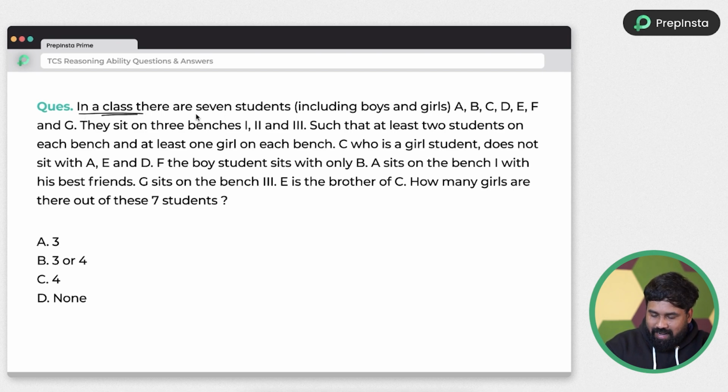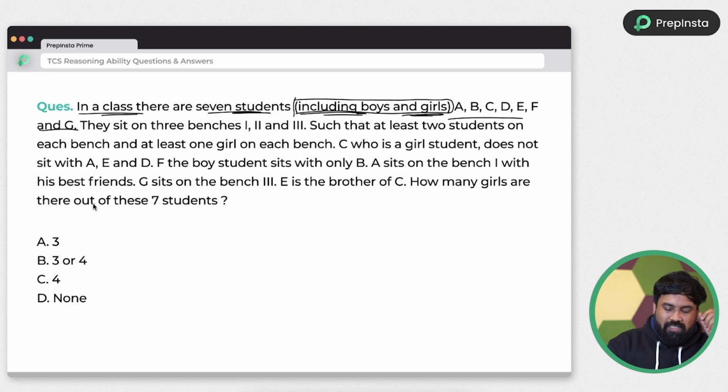In a class, there are 7 students, including boys and girls. Whenever they say including boys and girls, you need to take care of their gender as well. So it's very important. And A, B, C, D, E, F, G. Okay, A to G, 7 students is good. So we don't have to read it again. They sit on 3 benches, 1, 2, 3. Okay. We don't know the order, either top to bottom or bottom to top. Such that at least 2 students on each bench.